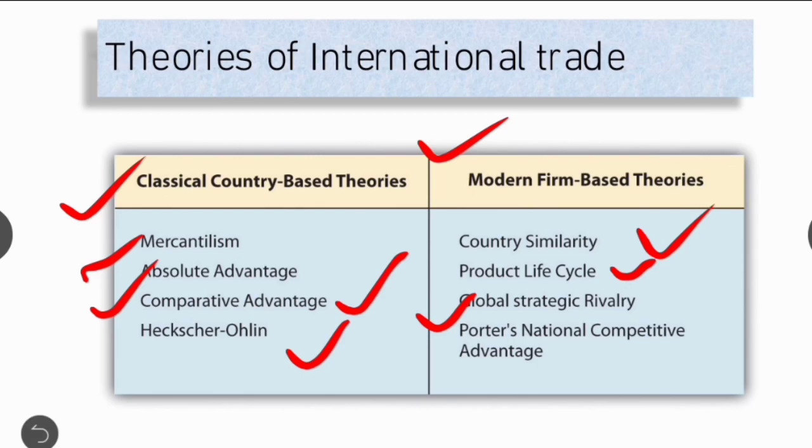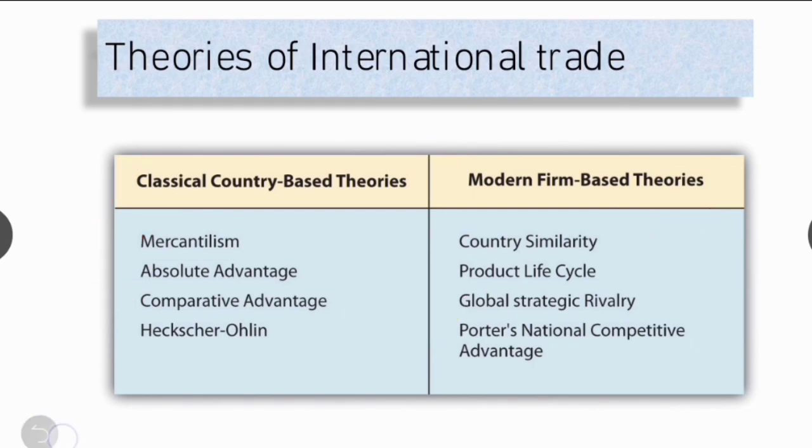This theory focuses on how companies can get comparative advantages. Fine. And the fourth and last theory is Porter's national competitive advantage. Porter postulated that theory in 1990 to explain national competitive advantage. Fine. So let's see one by one.